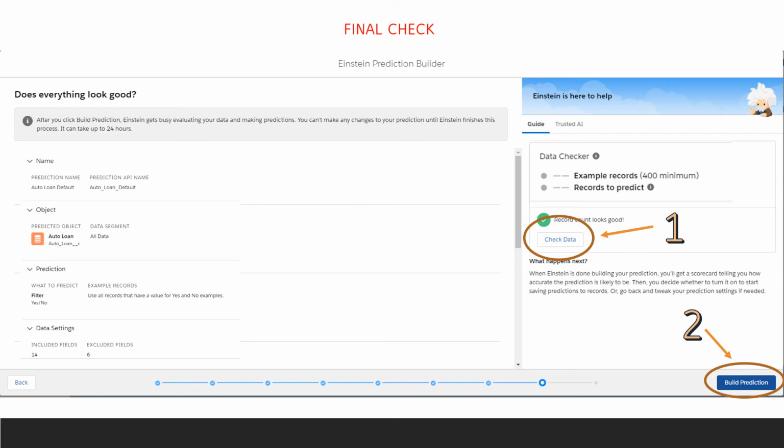So here we're going to do a final check. On this screen, you'll review the information selected, and on the left, you'll see that you selected the auto loan object. I've included 14 fields, but you may have chosen different fields, so you may have a different number. And again, it's always recommended to use the data checker to confirm that Einstein has the data that it needs to create a prediction. When you're done reviewing the page, click Build Prediction in the bottom right-hand corner of the screen.